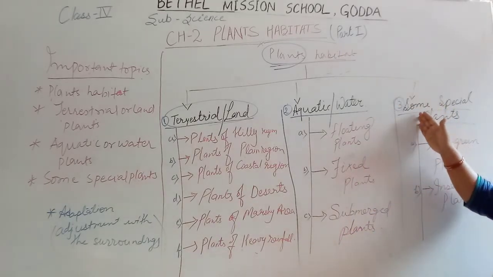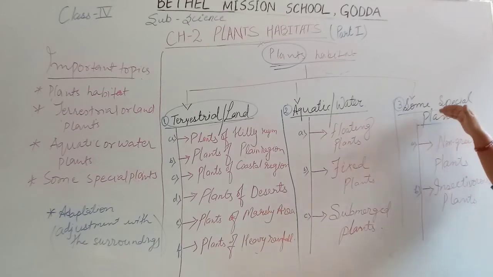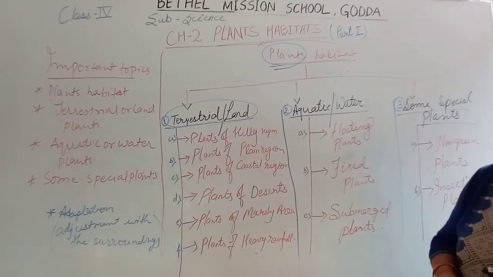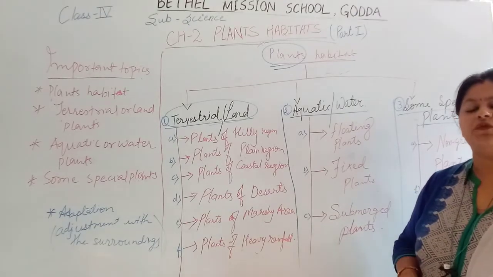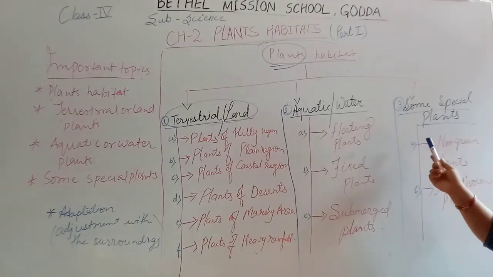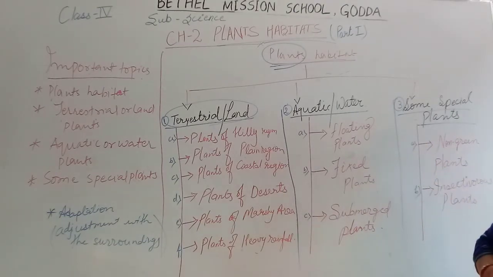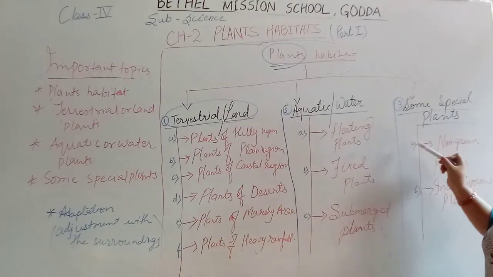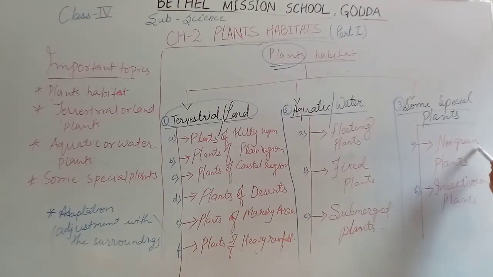The third part is the special plants. According to their habitat, plants are also categorized as some special plants. They are non-green plants or insectivorous plants. Non-green plants cannot derive their food through chlorophyll, so they derive their food from dead and decaying organic matter. Some examples of non-green plants are molds, fungus, mushrooms, etc.